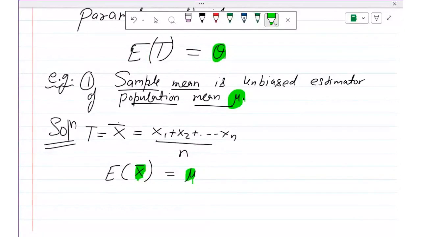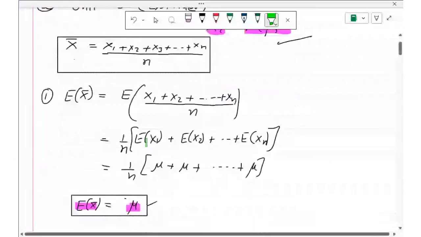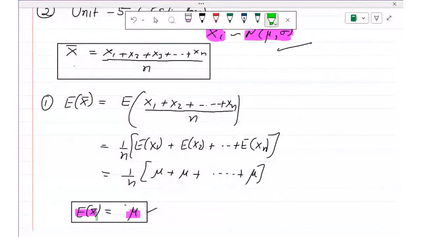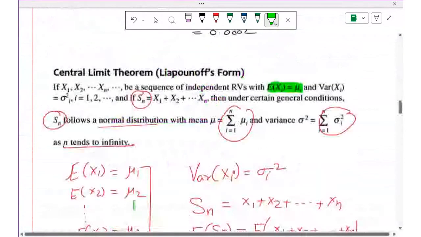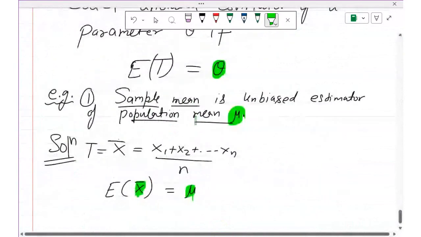And I have already shown you in the starting of the lecture today. See here that if you find the expected value of x bar, that will be equal to mean mu. So it means x bar is an unbiased estimator of mu. I am not going to repeat it.